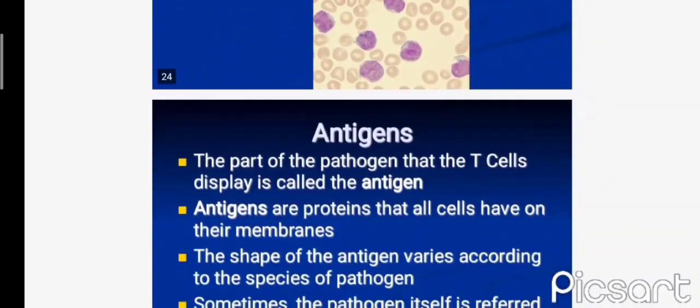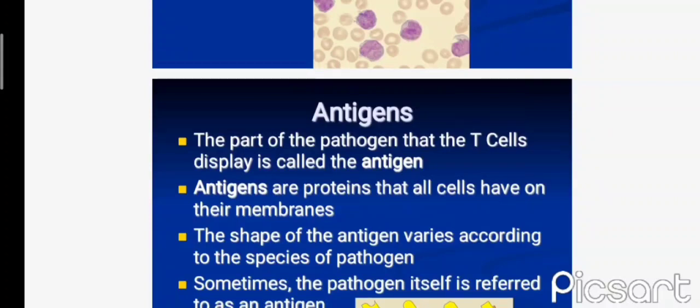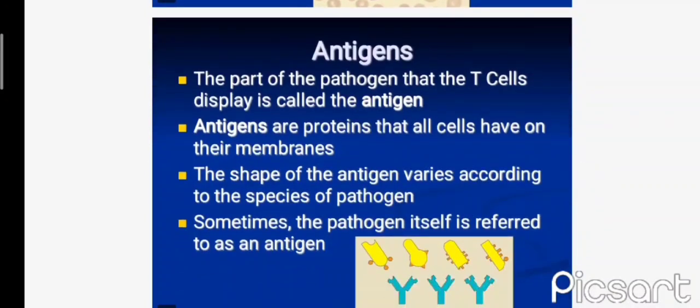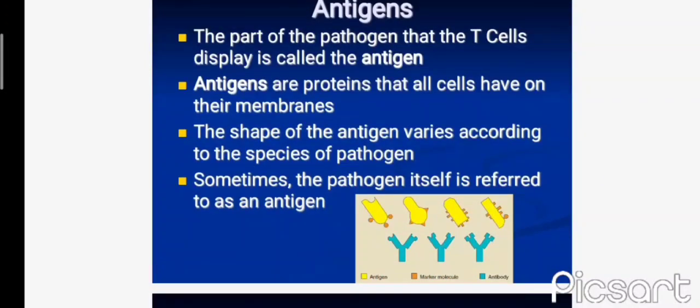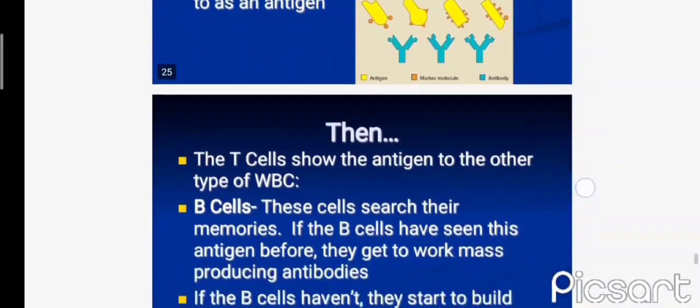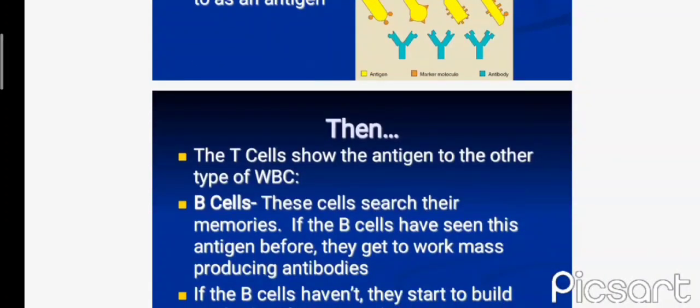Antigens. The part of the pathogen that the T cell displays is called an antigen. Antigens are proteins that all cells have on their membranes. The shape of the antigen varies according to the species of the pathogen. Sometimes the pathogen itself is referred to as an antigen. The T cells show the antigen to the other type of WBC.